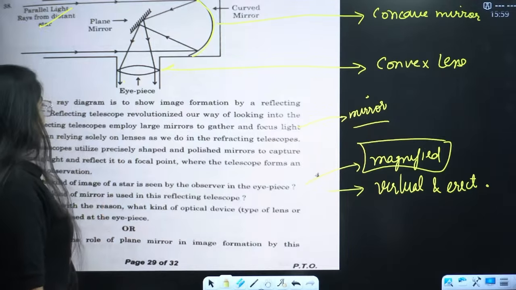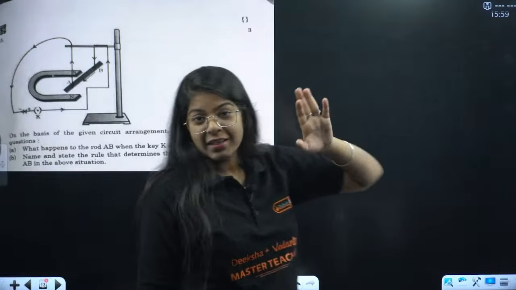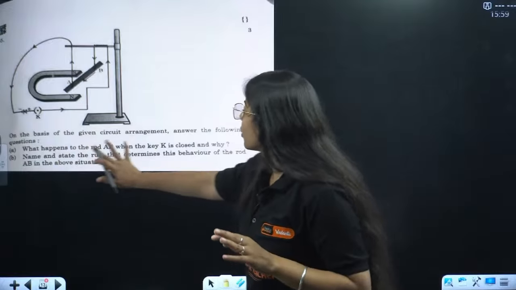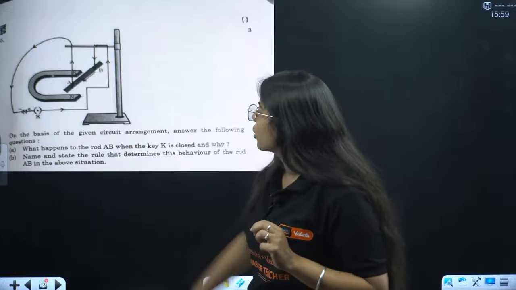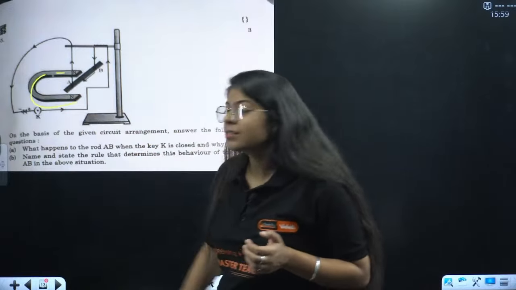Okay. Then we have this, the same diagram we studied in magnetic effects of electric current. What happens to the rod AB when key K is closed? The conductor is placed between this magnet.